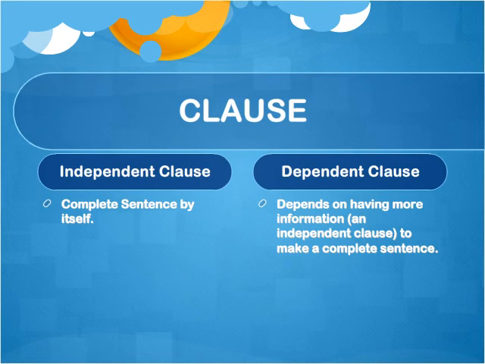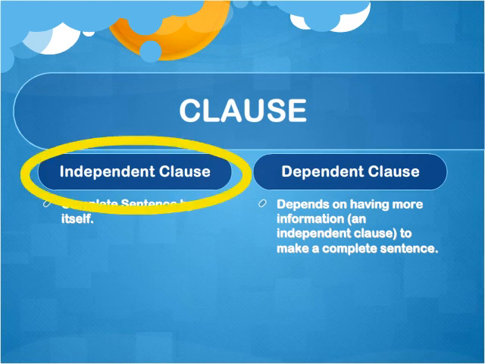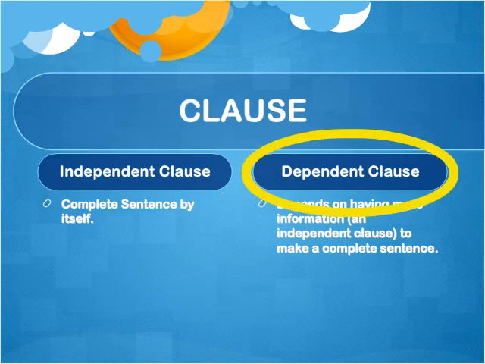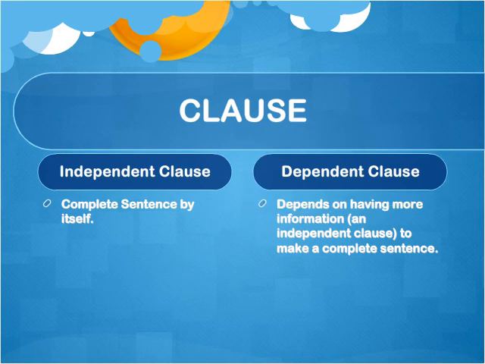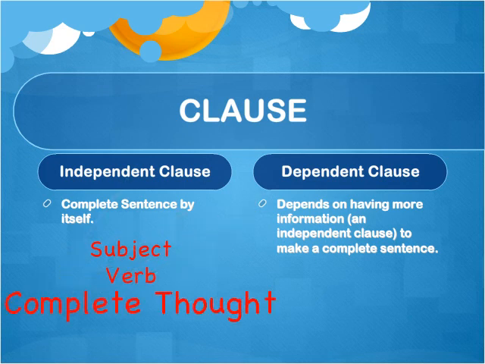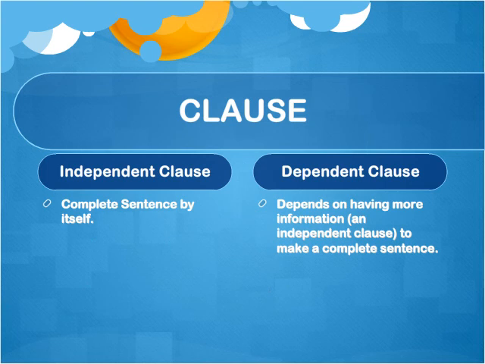A clause is a group of words with a subject and a verb. There are two kinds of clauses, independent clauses and dependent clauses. Independent clauses can be sentences on their own because they have a subject, a verb, and a complete thought. Dependent clauses depend on more information to make a complete sentence.